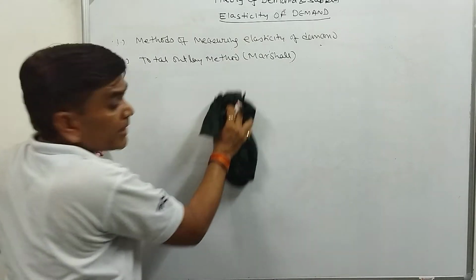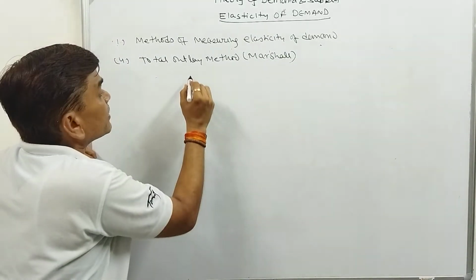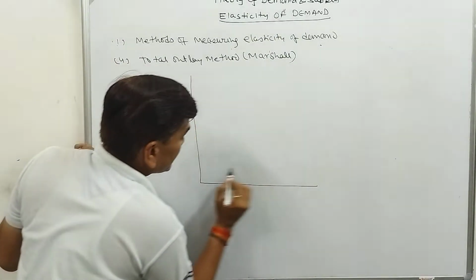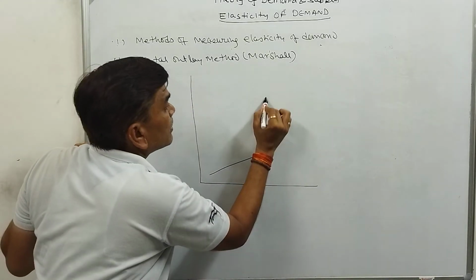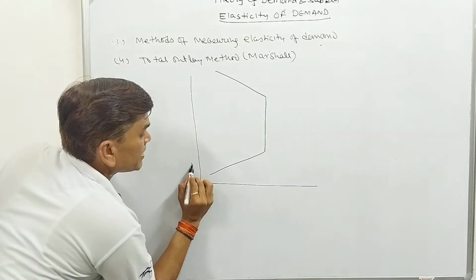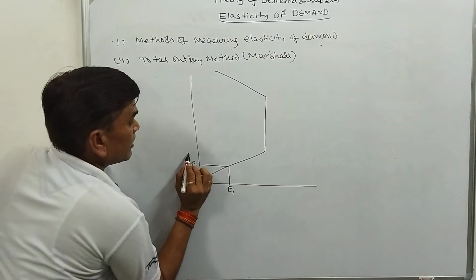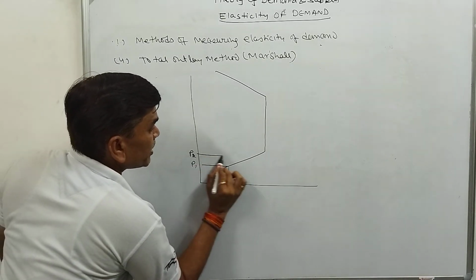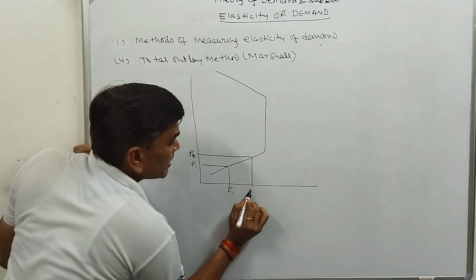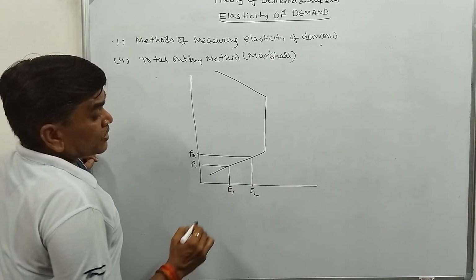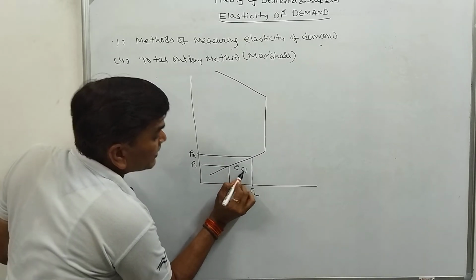So you will have a clear picture of the total outlay method. Here the price is P1, then expenditure is E1. Price increases from P1 to P2, expenditure increases from E1 to E2. So here the elasticity is less than 1.